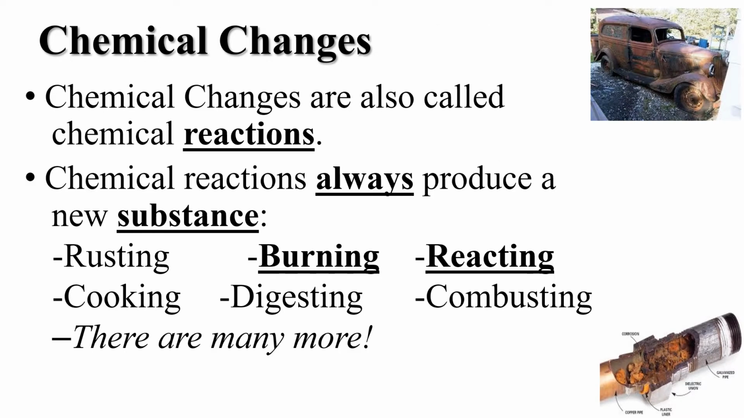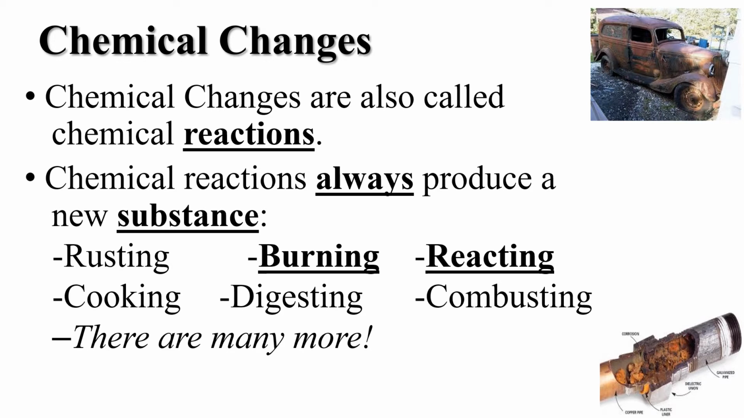Chemical changes are also called chemical reactions. Chemical reactions always produce something new. Rusting is a chemical reaction. You have metal, and if you leave it outdoors long enough in the air and the water, it will rust, and you can never get that metal back to the way it was. That metal's permanently changed into rust.